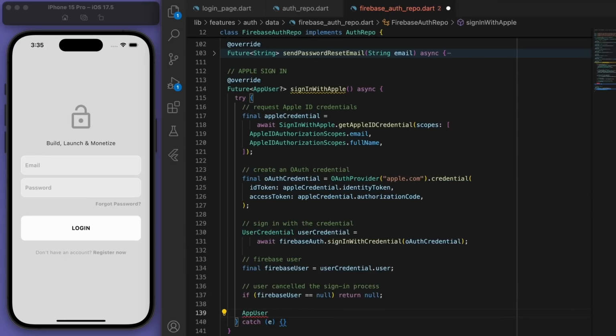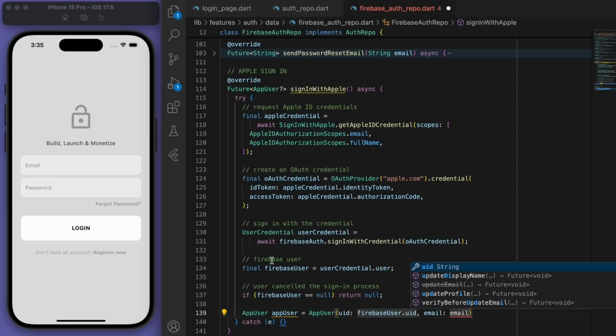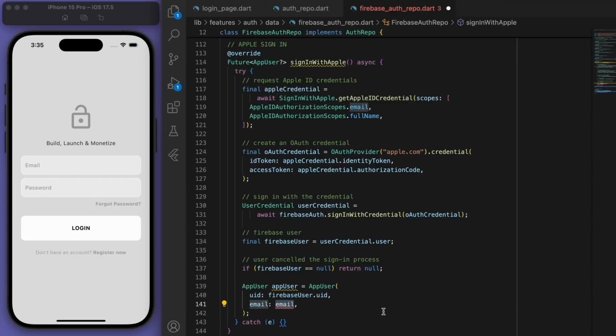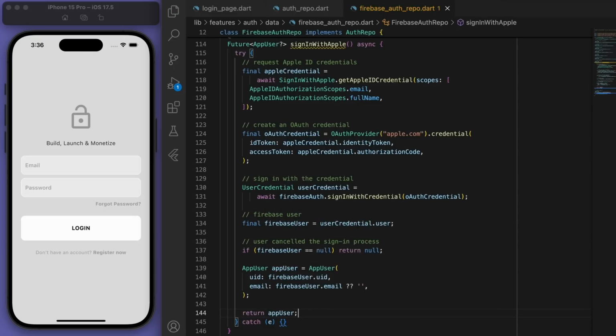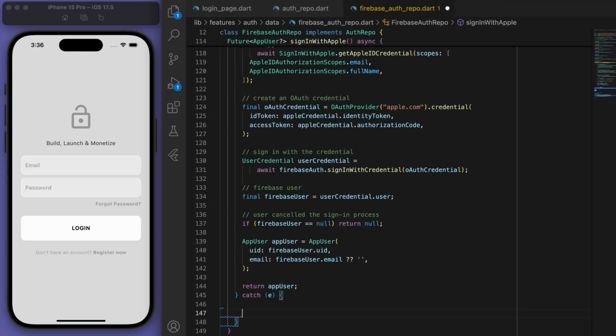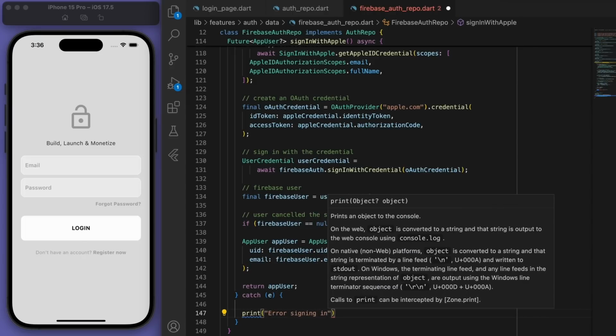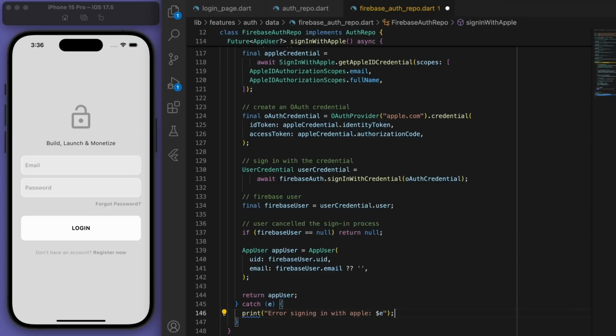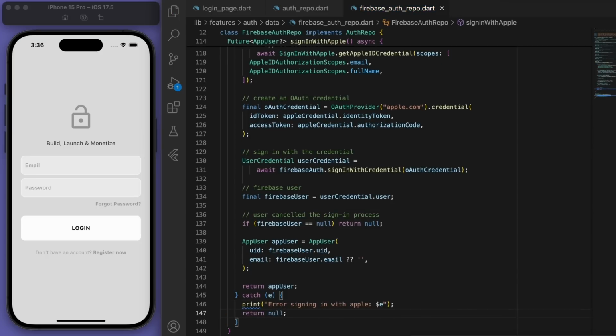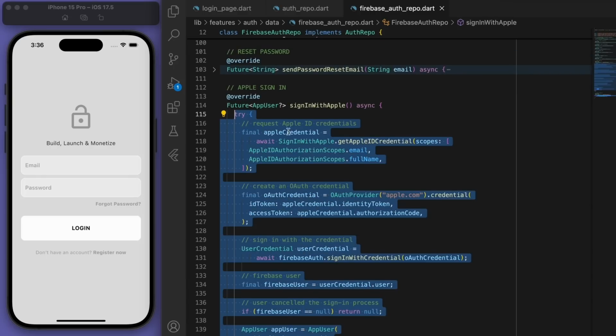And if everything is all good, then we should be able to create our app user in our code, and just display any errors. Sweet, and that's pretty much the code that you need for signing in with Apple.